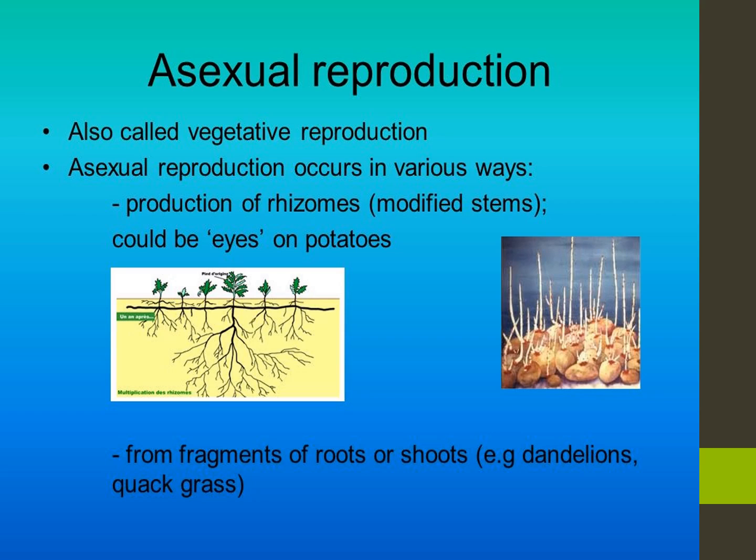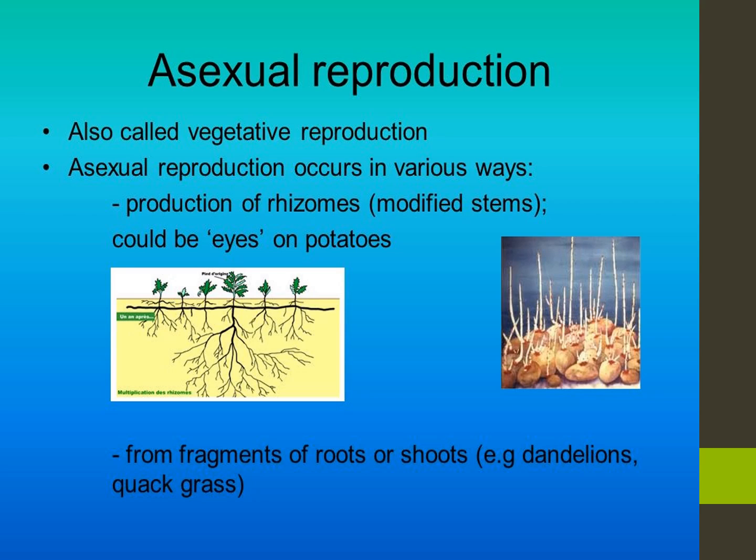No formation of gametes, no fusion of gametes. Only one parent, not two, a single parent. Production of offspring means new ones. Production of offspring by a single parent without the formation and fusion of gametes is called asexual reproduction.